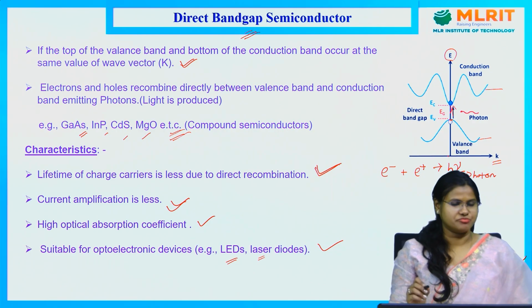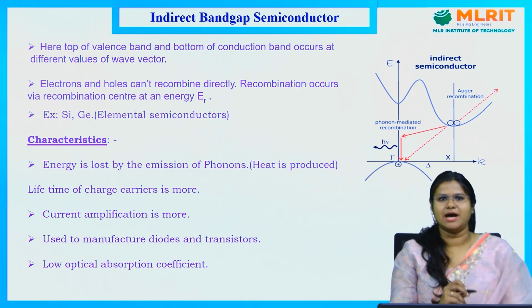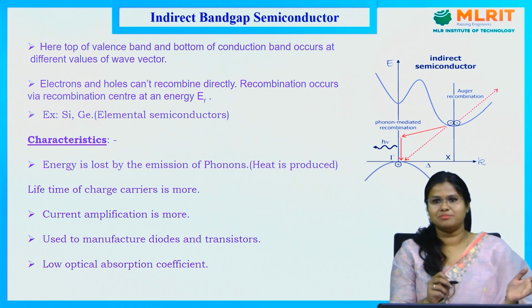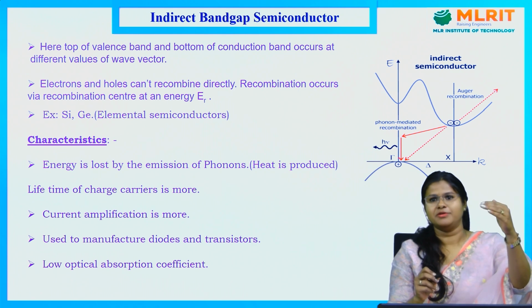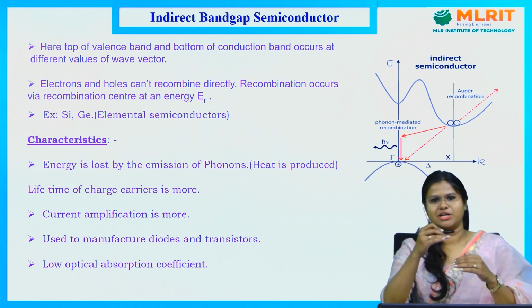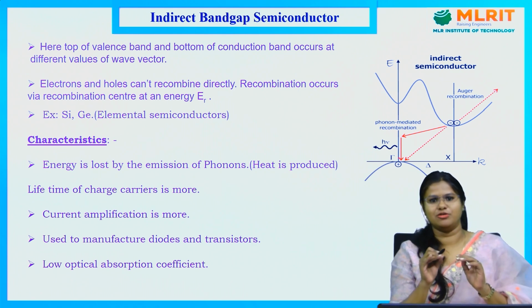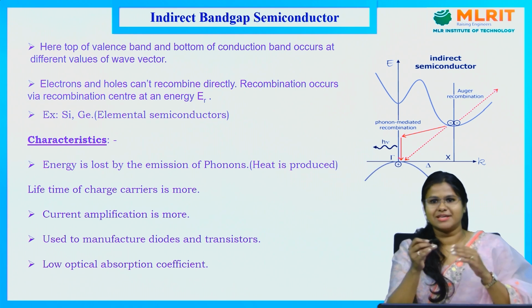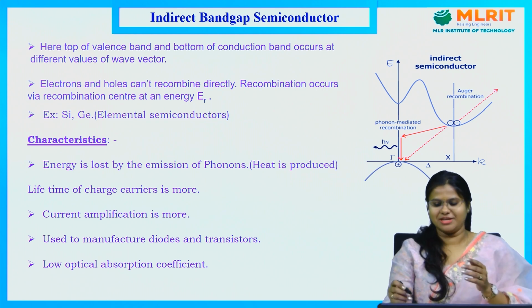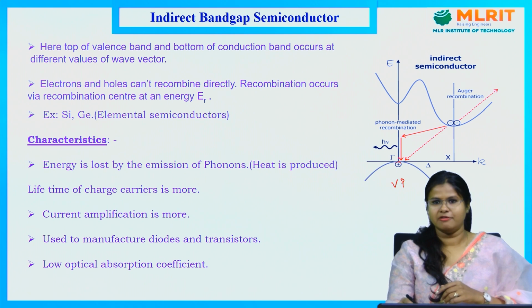So next we will go to the indirect bandgap semiconductor. So what are indirect bandgap semiconductors? In direct bandgap semiconductor, the top of the valence band and bottom of the conduction band occur for the same value of the wave vector. Here the case is different. Here I have my valence band and this is the conduction band.